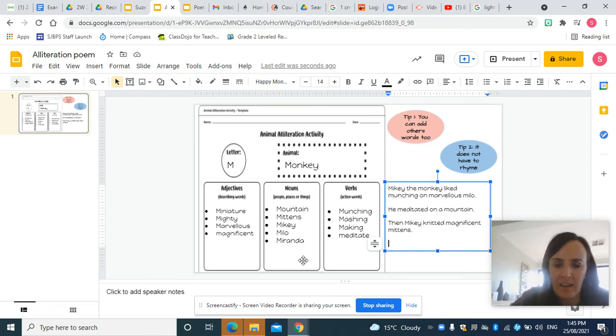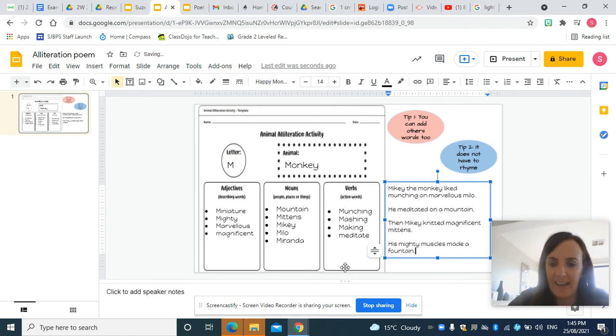I've thought of that earlier, and I thought I could use that word. So again, you can add other words. You don't just have to use all of these words. So I might write, his mighty muscles made a fountain.